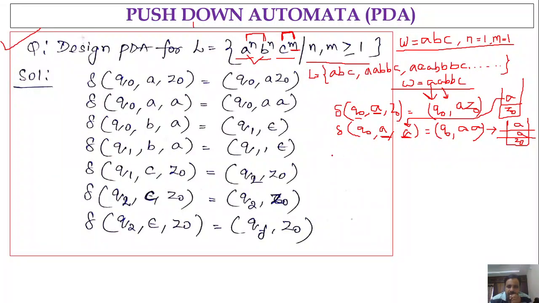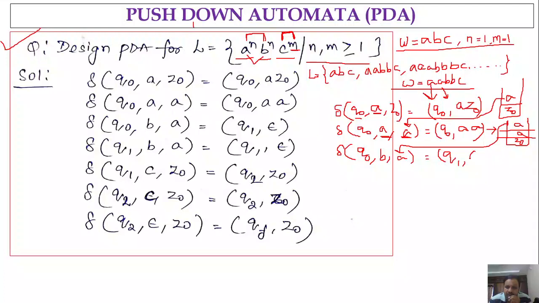Now, what is the next input? We are having B. So Q naught on B, input symbol is B. Now, what is the top of the stack? Top of the stack is A, right? Since we are getting B, you are going to state Q1, which indicates that we have seen B. Next, what we have to push?